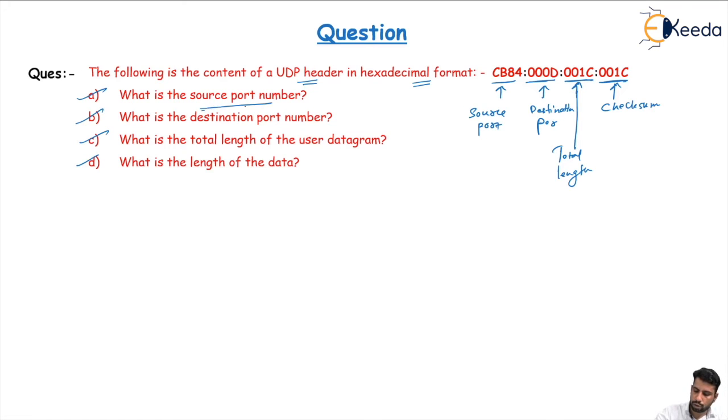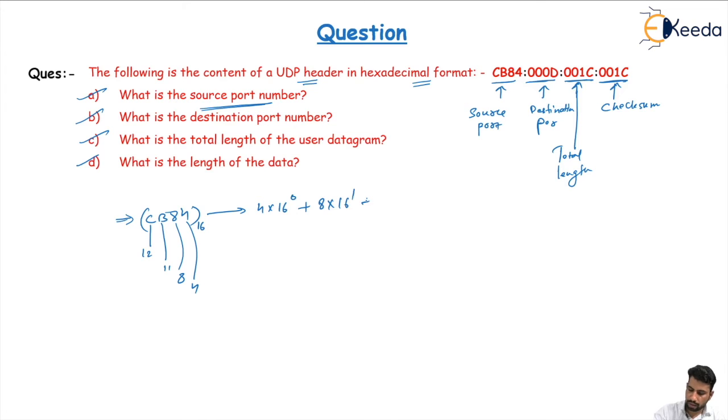First, what is the source port number? Here the first field given is CB84. Convert this into decimal format. We can convert it this way: this is 12, this is 11, this is 8, and this is 4. I am writing it as 4 into 16 power 0, plus 8 into 16 power 1, plus 11 into 16 power 2, plus 12 into 16 power 3.